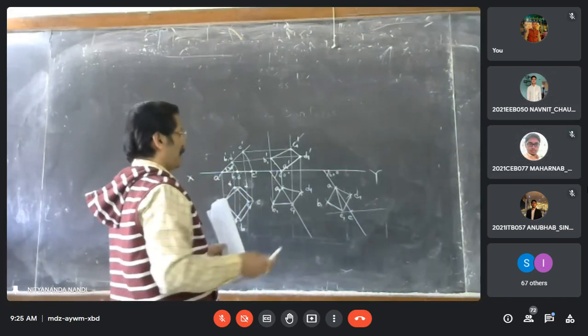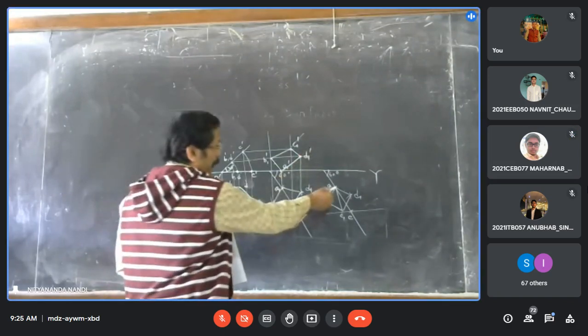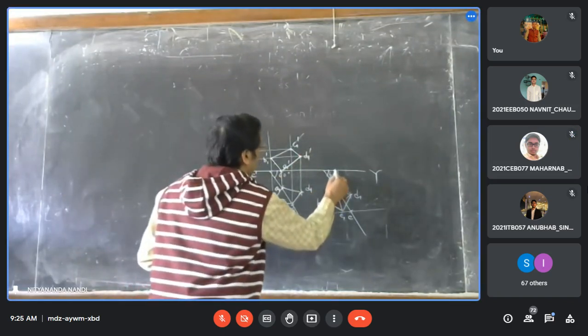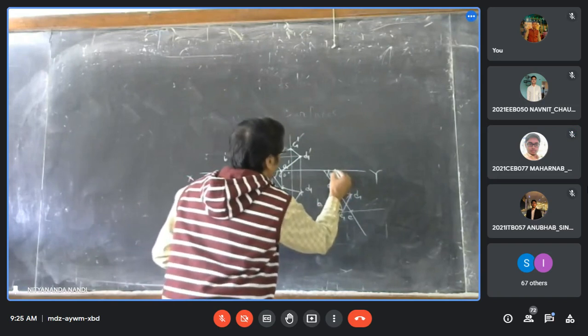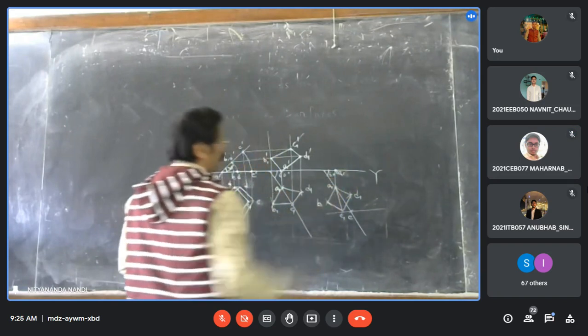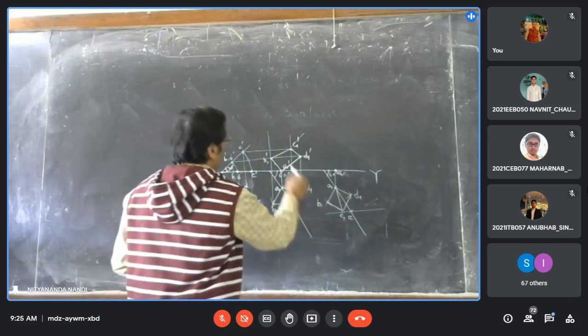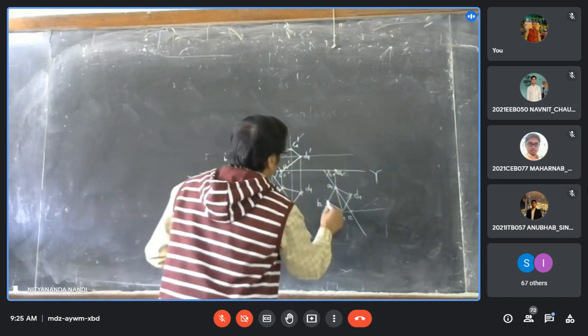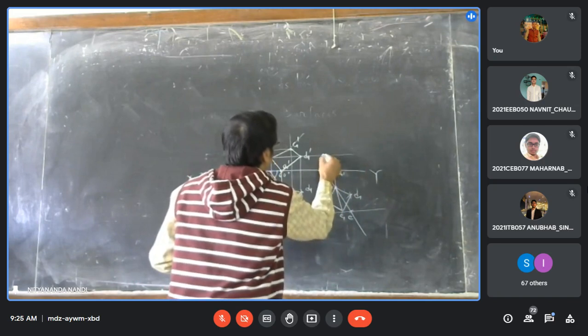Okay. Then projection. For A point, project. This is the locus of A, so this should be A1 dash. You can write A1 here also. For B1, this is the horizontal line, this should be the vertical line.